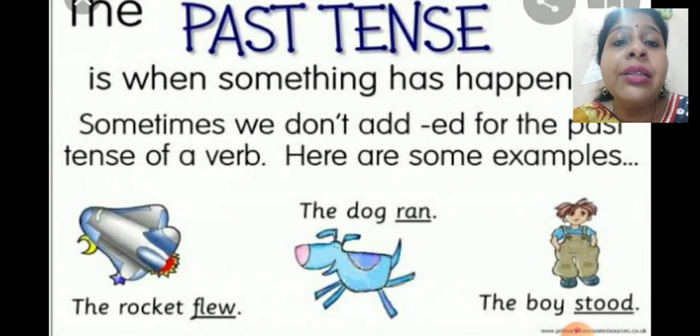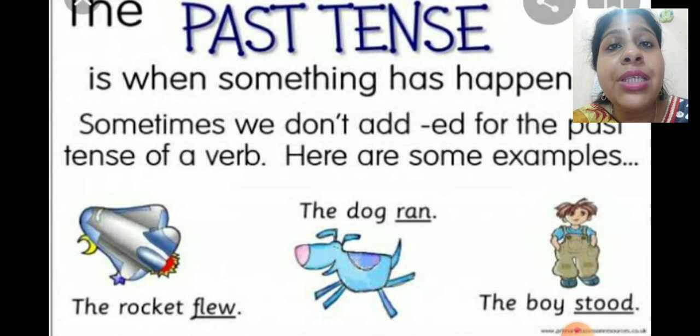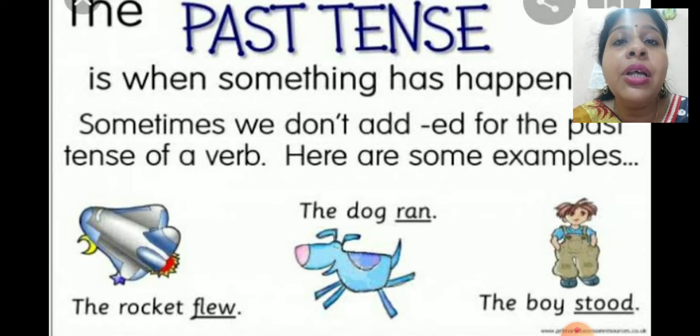When you say the rocket flew, what is the present tense of flew? It is fly. You will not say flied, you will say flew. The rocket flew. The dog ran. What is the present tense of ran? It is run. The boy stood. What is the present tense of stood? It is stand. You will not say the boy standed, you will say the boy stood.